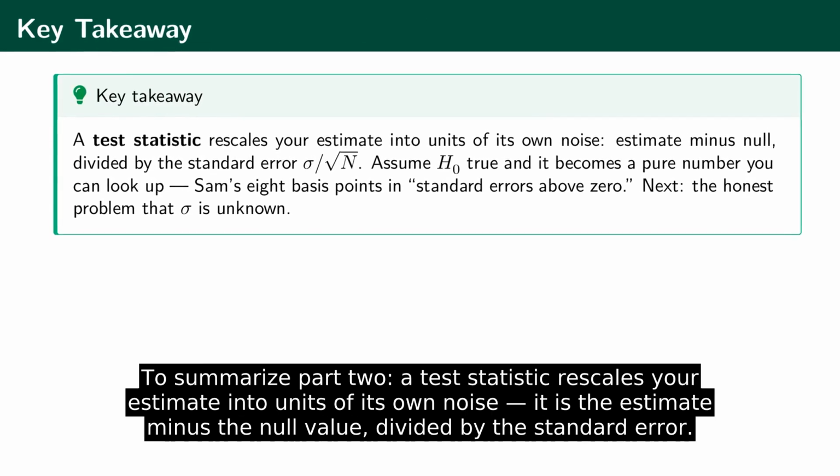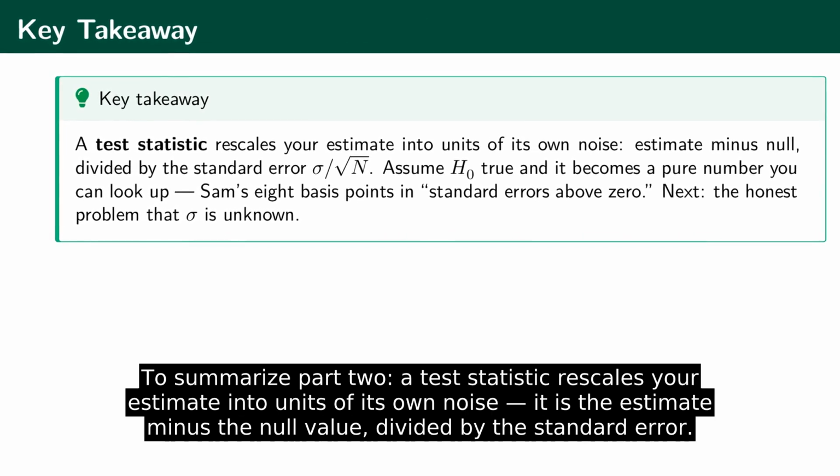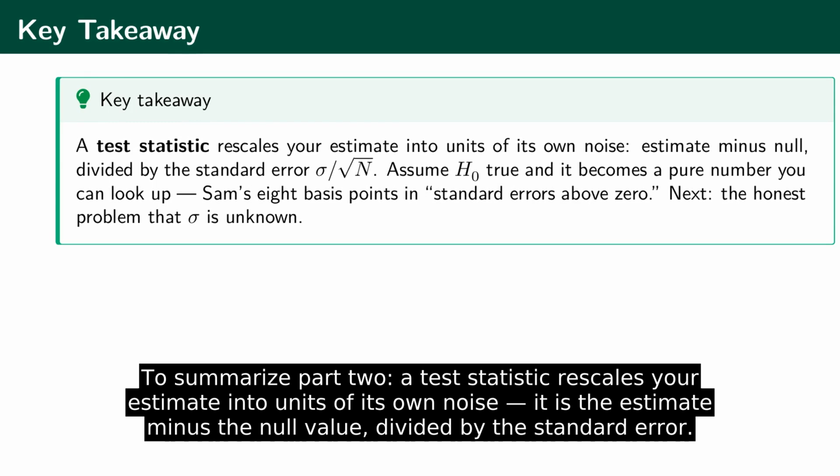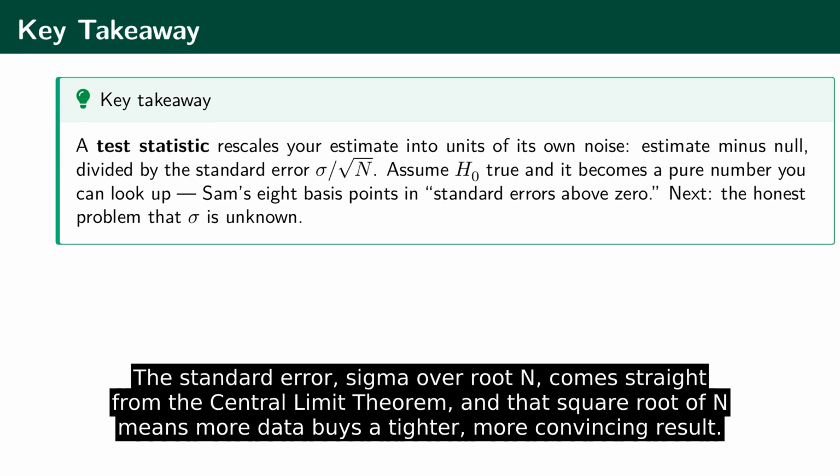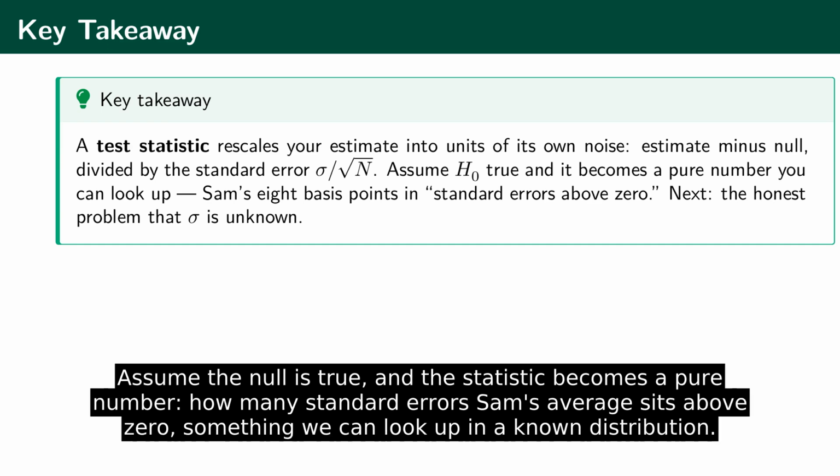To summarize Part 2, a test statistic rescales your estimate into units of its own noise. It is the estimate minus the null value, divided by the standard error. The standard error, sigma over root n, comes straight from the central limit theorem, and that square root of n means more data buys a tighter, more convincing result. Assume the null is true and the statistic becomes a pure number. How many standard errors? Sam's average sits above 0, something we can look up in a known distribution.